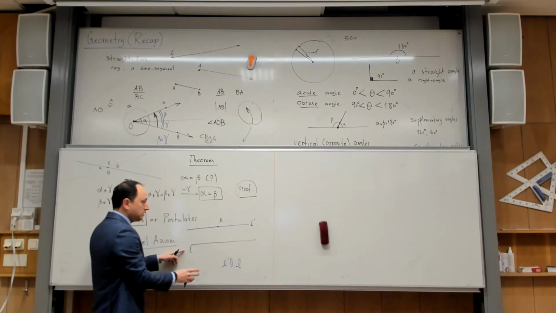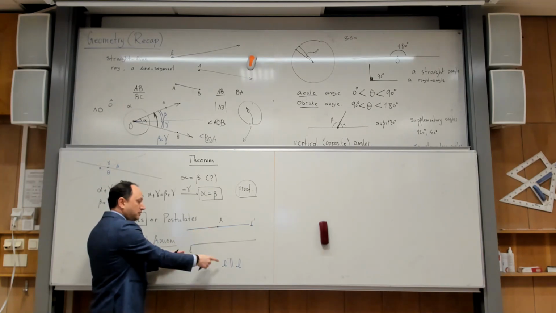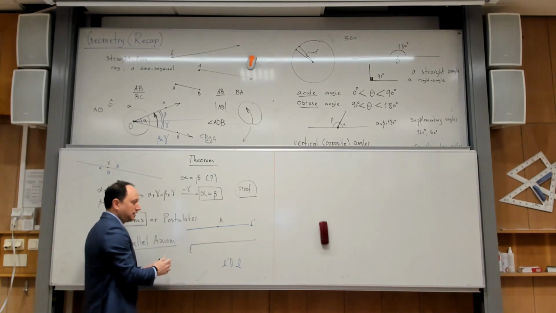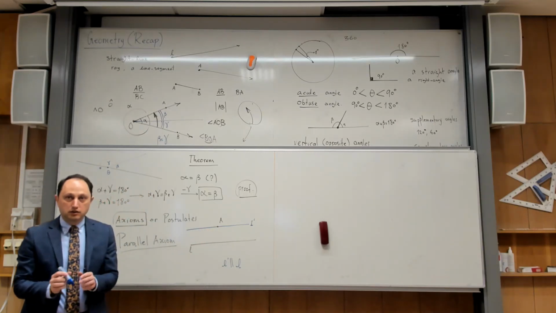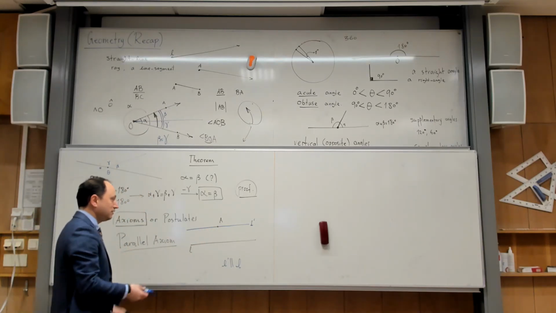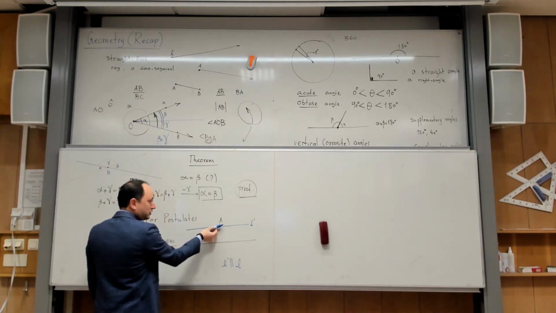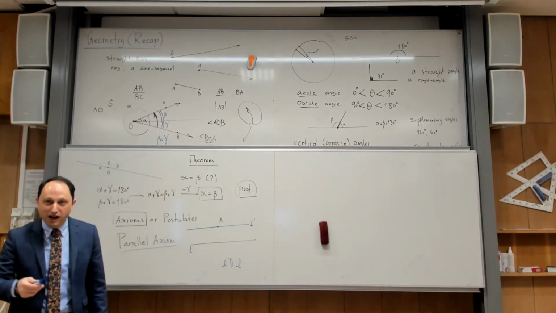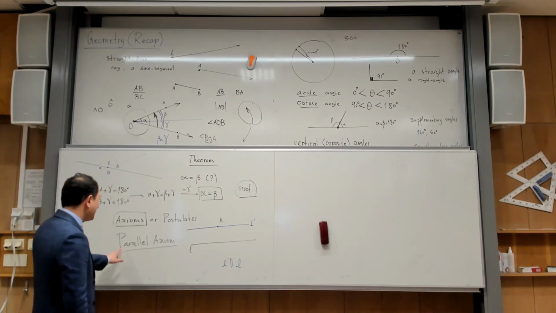And if someone else does the same job, they will get the same line. So it means this line is unique. No one can draw another line that is parallel to L and is passing through the point A. Okay? I hope that intuitively it is correct. Because if I want to draw another line that passes through here, if I want to make a distinction from that line to my line, of course I will lose the parallelness. So somehow intuitively it's correct, but we accept it without any proof. So that is the parallel axiom.